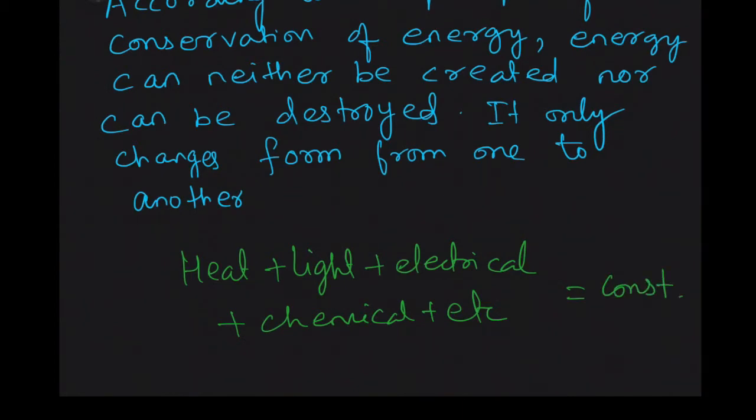Whatever it was in the beginning, it will remain in the end. You cannot change this. When there is transformation of energy from one form to another, the total energy also always remains constant.